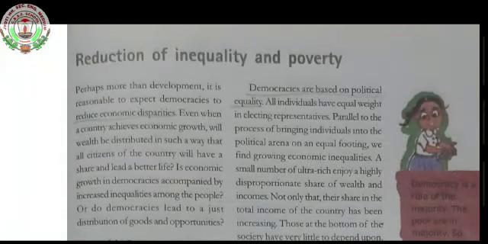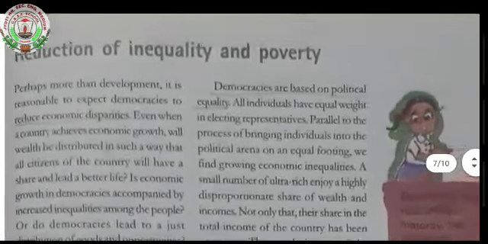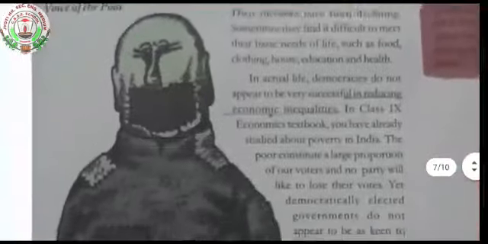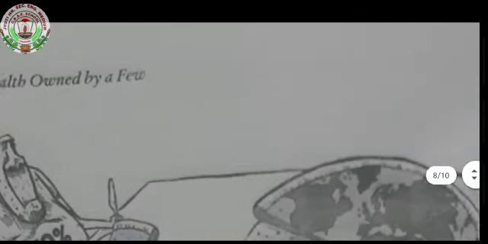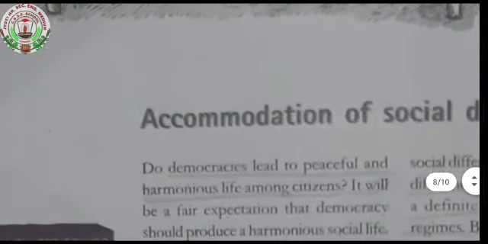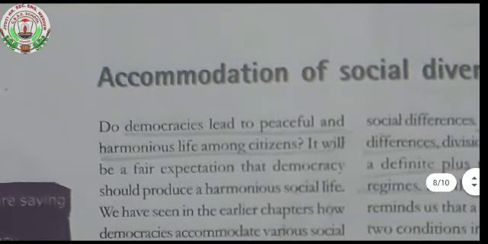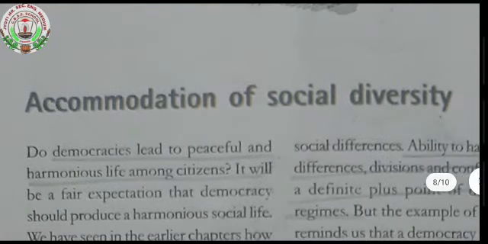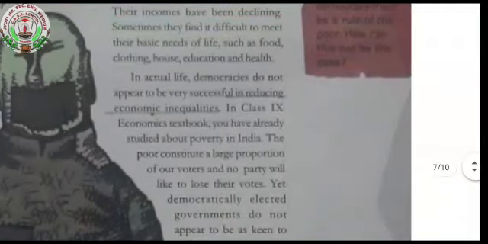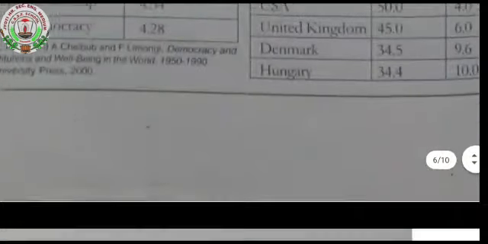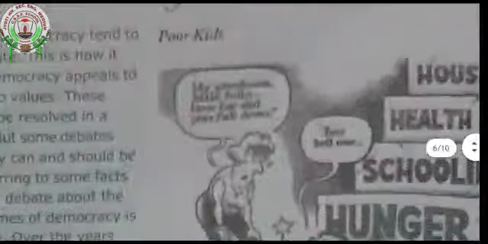Reduction of inequality and poverty. Accommodation of social diversity. So, these are some of the headings, all the topics we have to cover, and I'll explain to you one by one.